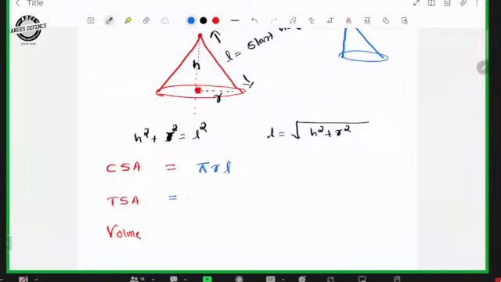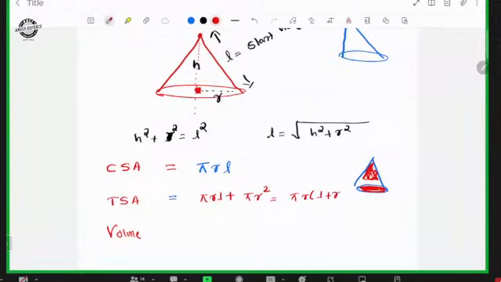Total surface area means we have to consider both this bottom surface area and this curved surface area. So total surface area becomes curved surface area plus base area, that is pi R L plus pi R square, or you can write pi R into L plus R. Volume will be 1/3 of the volume of the cylinder, 1/3 pi R square H.